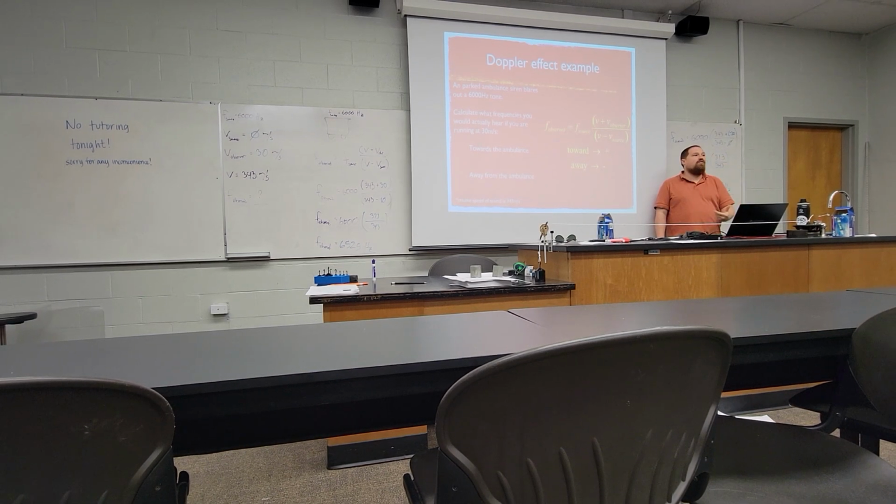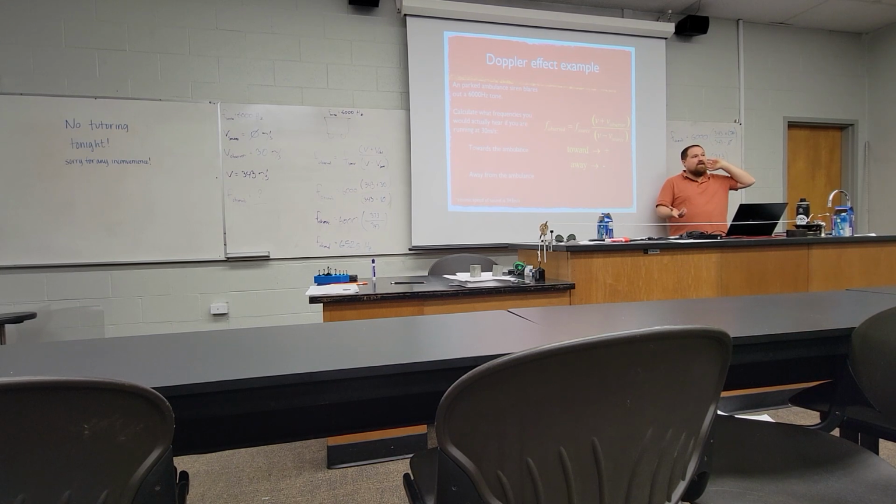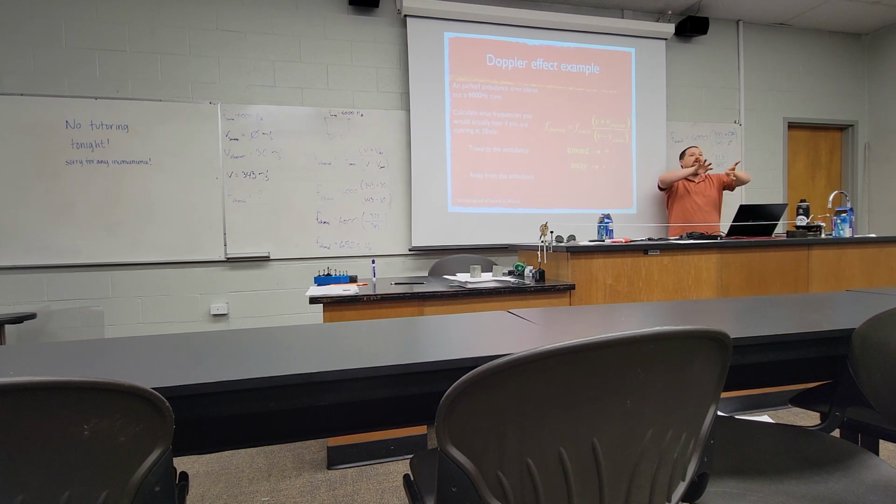Because the bat knows what frequency it makes, and it listens to see if the frequency coming back is higher or lower. If the frequency it gets back is higher, it means the thing the wave bounced off of is drawing towards it. And if the frequency it gets back is lower, the thing it bounced off of is getting away. And it's able to do this math in its head. Every echolocating animal can do this in their brain at the speed of thought.